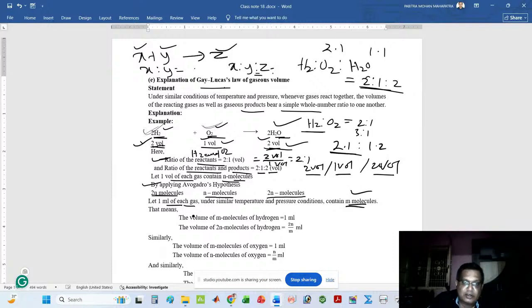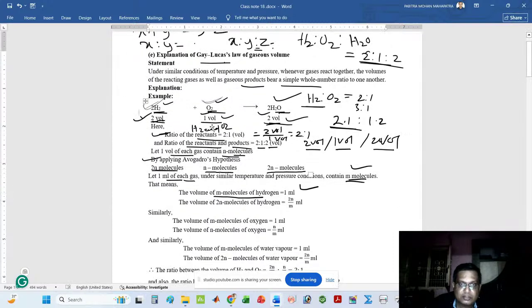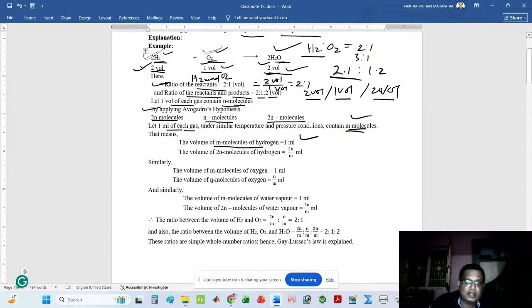That means we can say that the volume of m molecules of hydrogen is 1 ml. I can also say that the volume of m molecules of oxygen is 1 ml. I can also write that the volume of m molecules of water vapor is also 1 ml.